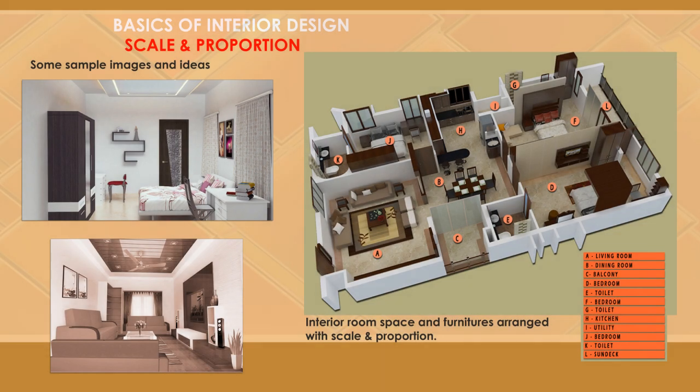This principle is mostly related to mathematics. Proportion is also the relationship in size between two or more objects, how well those fit together. In interior designing, scale and proportion play a very important role in choosing objects, furniture or any other items in the room. For example, as a rule, designers recommend coffee tables and chairs that we can use comfortably.